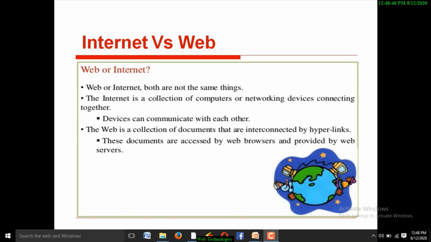Hyperlinks allow one document to interact with another document. Here document is nothing but a web page. Here web contains a group of web pages.